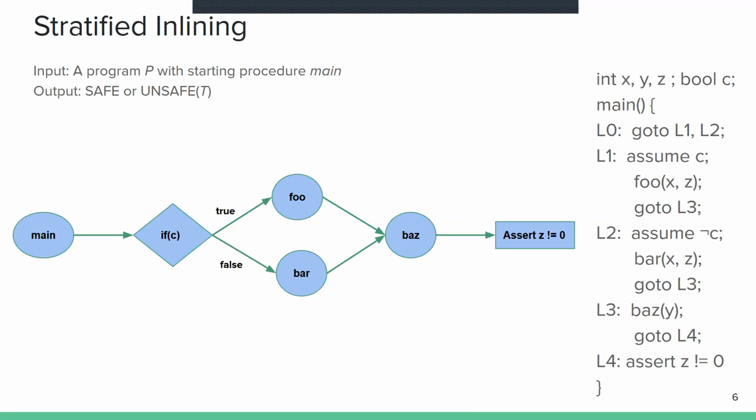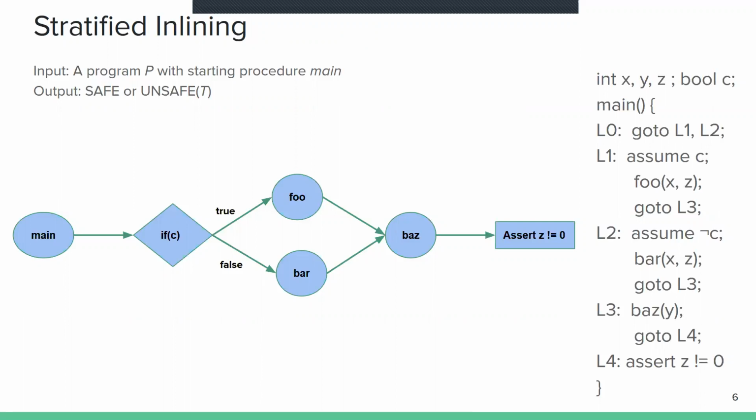The stratified inlining algorithm takes as input a program P with a starting procedure main, and it says whether P is safe or unsafe. If it is unsafe, then it returns an execution trace T. Now consider this example program given at the right hand side. The program has a main procedure. The main procedure has 5 basic blocks. In blocks L1, L2 and L3, it calls 3 procedures, foo, bar and buzz. The points at which it calls these procedures are called call sites.